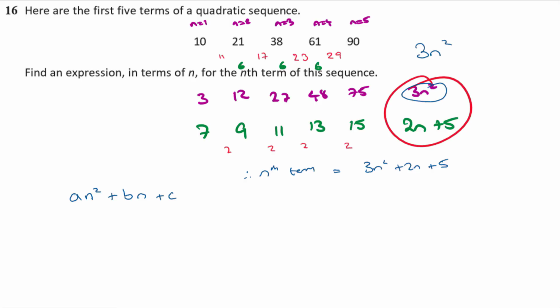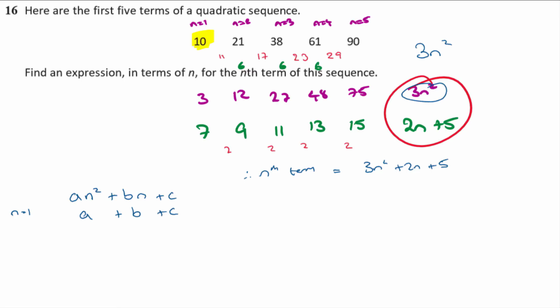Okay, now when n is 1, that's the first term of our sequence, isn't it? So when n is 1, then an squared plus bn plus c, I'm going to have 1 squared times a, that's a, plus 1 lot of b, which is b, plus c. Okay, and I know that that is equal to the first term of my sequence.